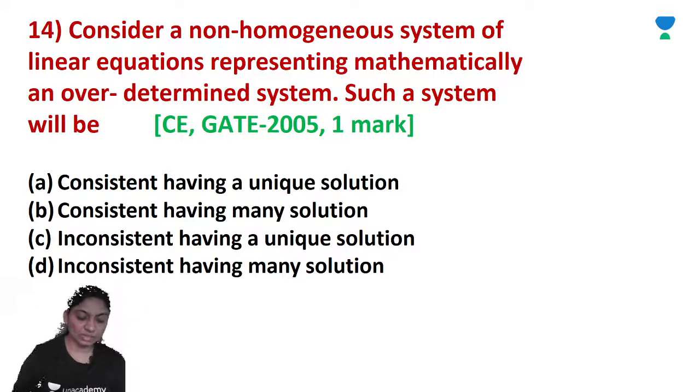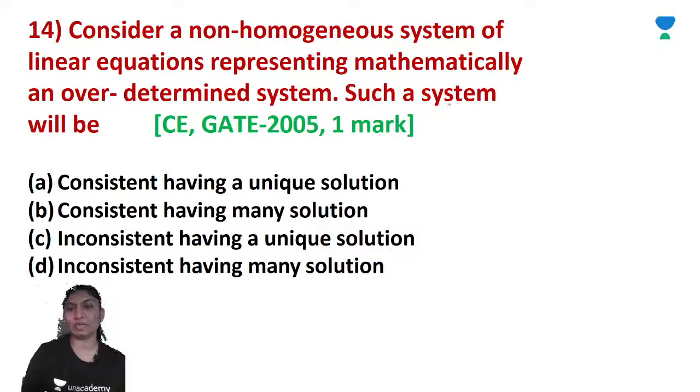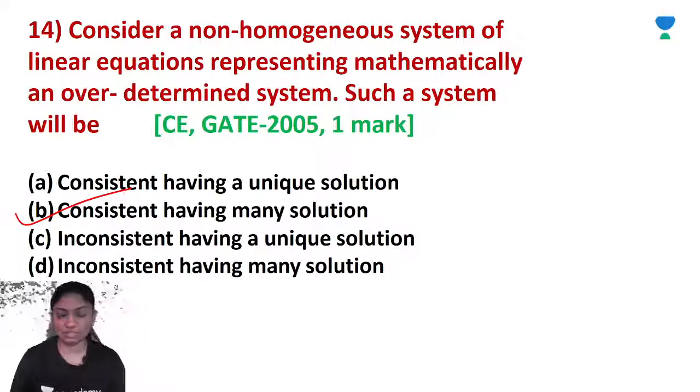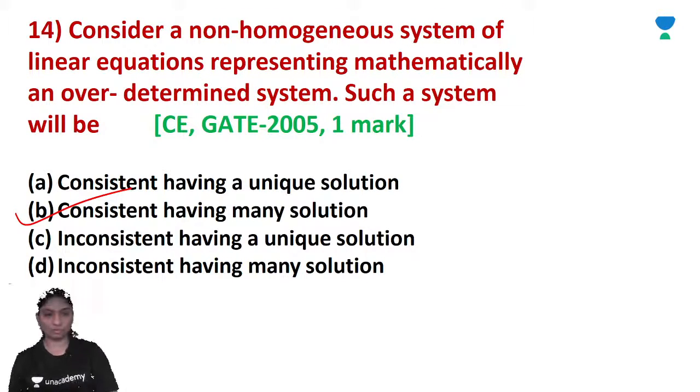Okay, so the system is consistent, having many solutions, if the rank of the augmented matrix is equal to the rank of A, and is less than the number of unknowns. The system is consistent but has infinitely many solutions. Okay.